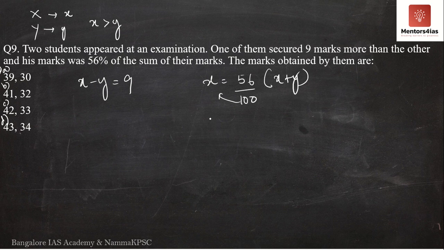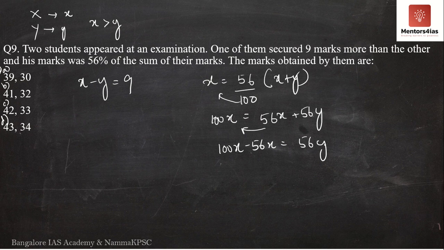So I'll take 100 to the left hand side. What do we have? We have 100x is equal to, opening the bracket, 56x plus 56y. Taking 56x to the left hand side, we have 100x minus 56x is equal to 56y. 100 minus 56 is 44. 44x is equal to 56y over here.